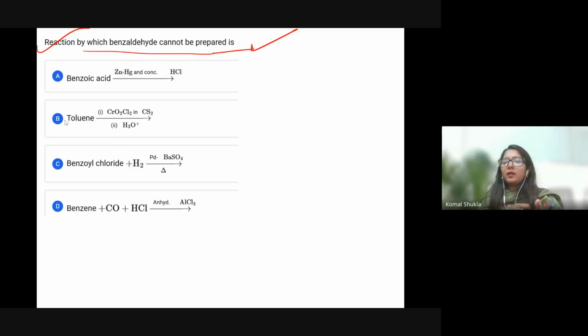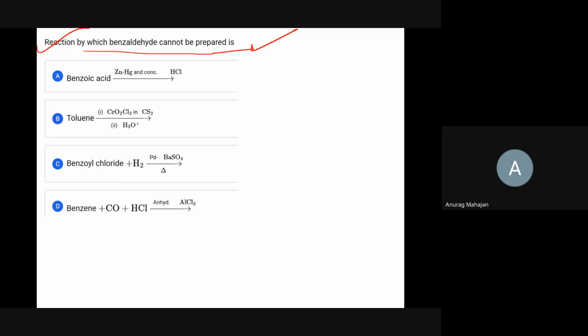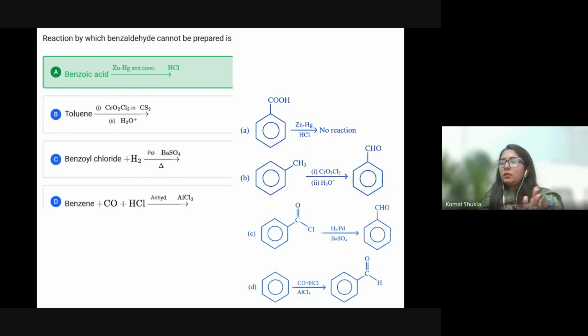Suppose there is a diester, then definitely it is going to convert into two aldehydes. So ether does not react. Yes, ma'am, I understood. So now the answer will be benzoic acid with zinc amalgam and concentrated HCl, definitely. Benzaldehyde cannot be prepared by this, this is not the reaction. All the rest are preparation methods for benzaldehyde.